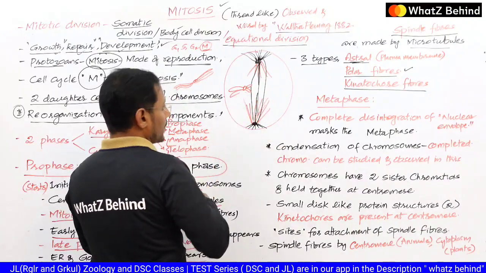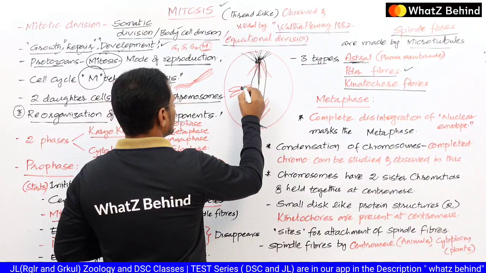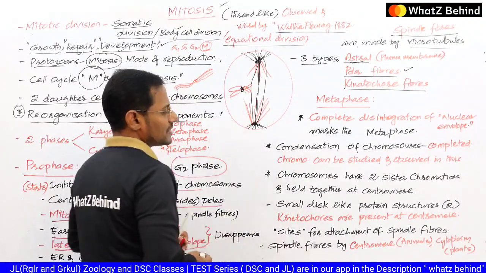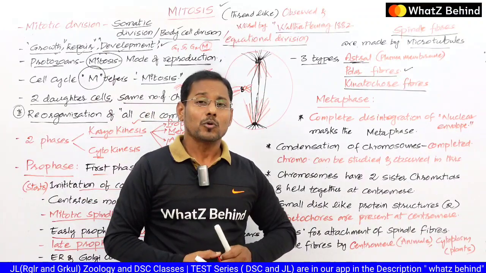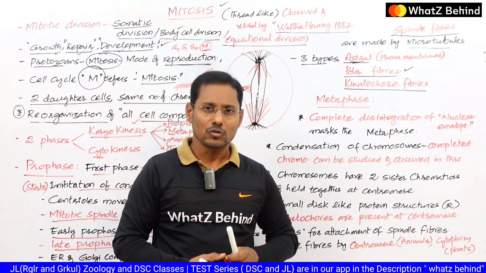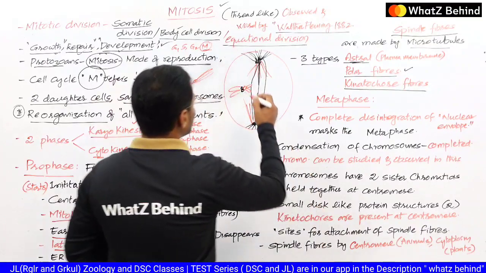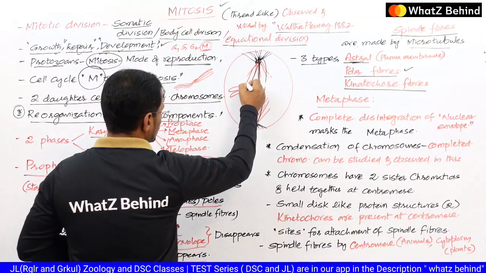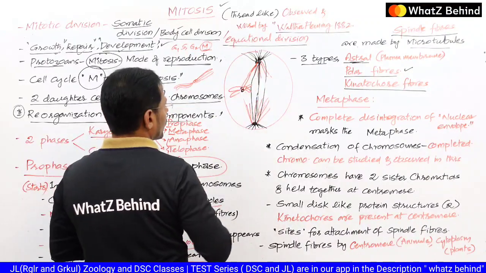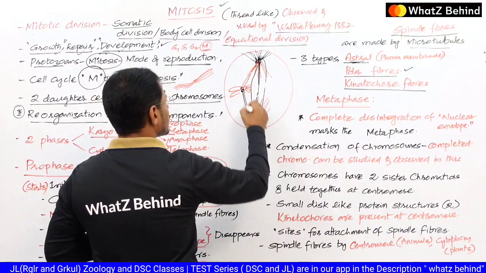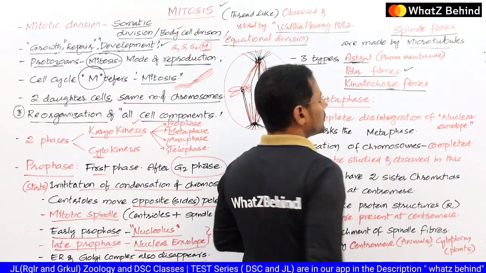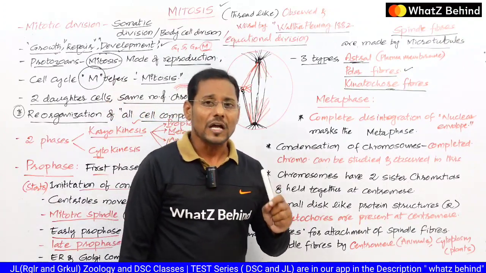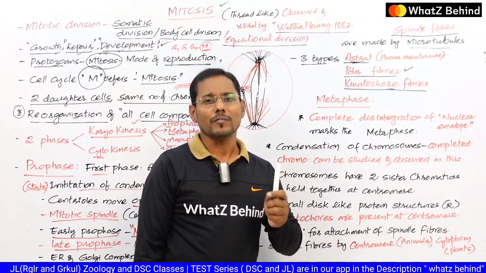Kinetochore fibers are the spindle fibers which attach to the kinetochore of the chromosome. Kinetochores are two disc-like proteinous structures present in the centromere region. Some of the spindle fibers which arise from the centriole region attach to the kinetochore of the chromosomes. Such fibers are known as kinetochore fibers. So these three are the different kinds of spindle fibers which originate from the centrioles of both the poles.